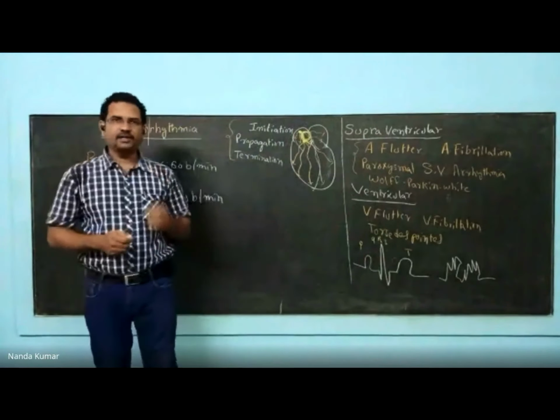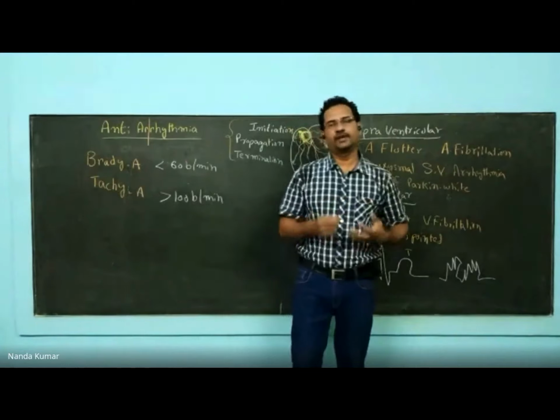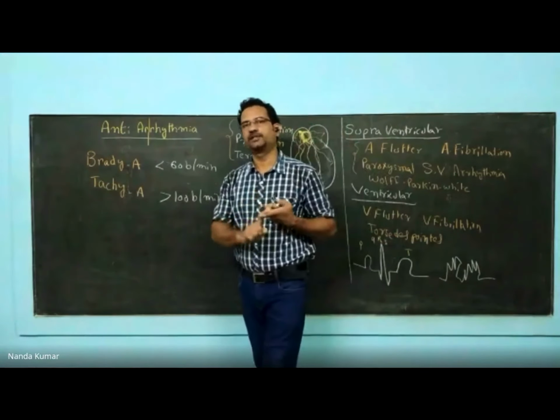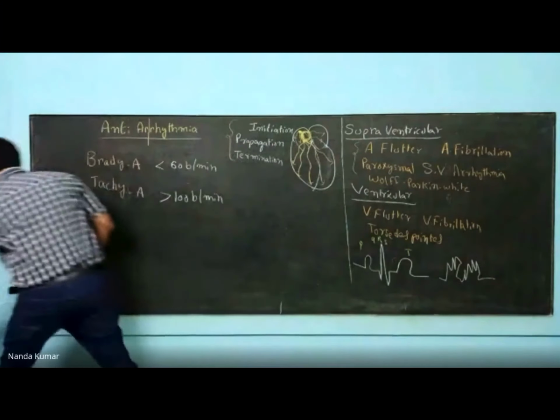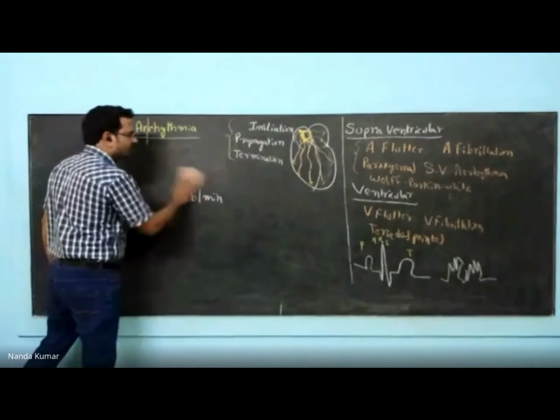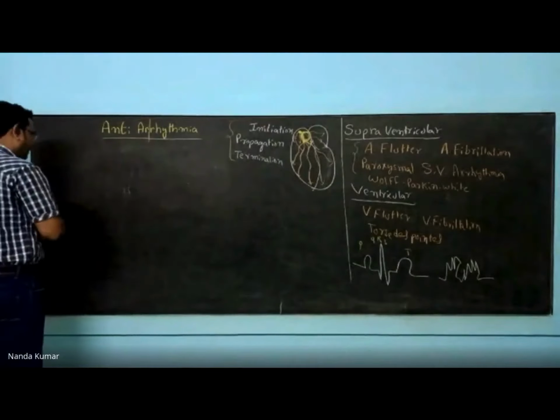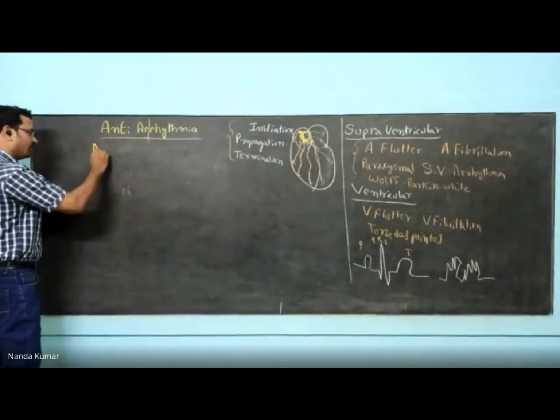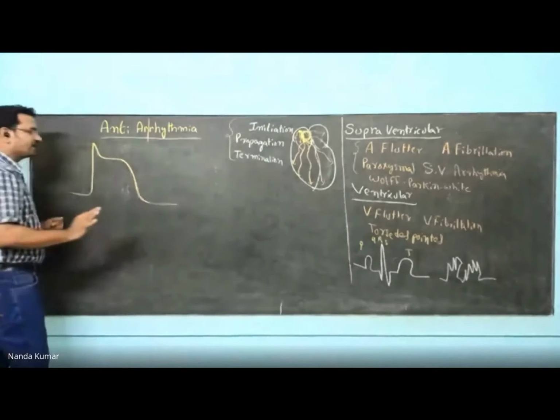See, treating arrhythmia is related to action potentials of the heart. We have seen in cardiac electrophysiology how the action potential changes and what the different phases are. Let us have a brief look at the generation of the action potential, because all the drugs will be acting on that generation of action potential. So this is what we have seen.